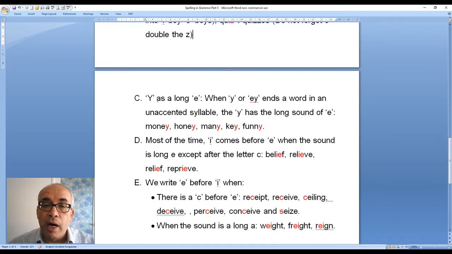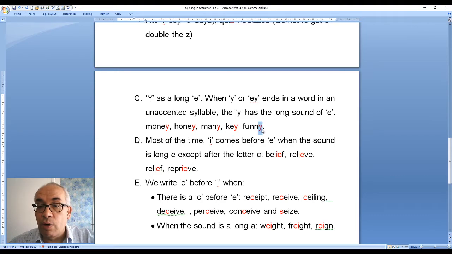Another rule: y as a long e. When y or ey ends a word in an unaccented syllable, meaning the syllable is not strong, not stressed, the y has the long sound of e.